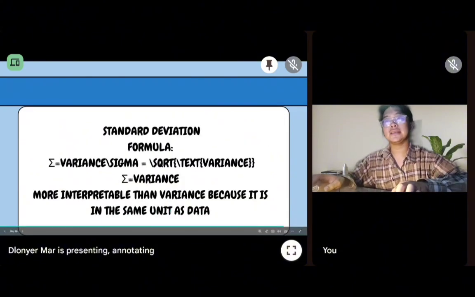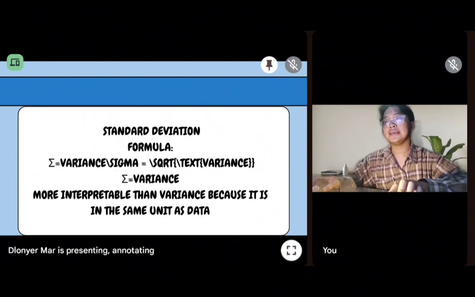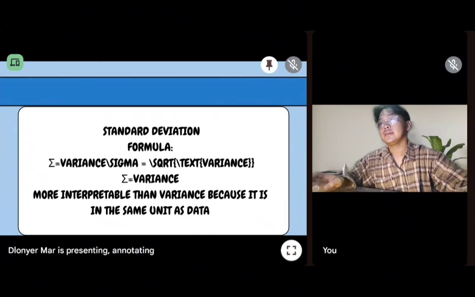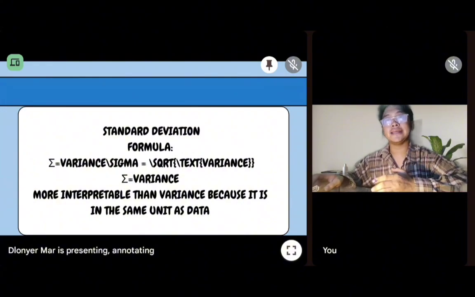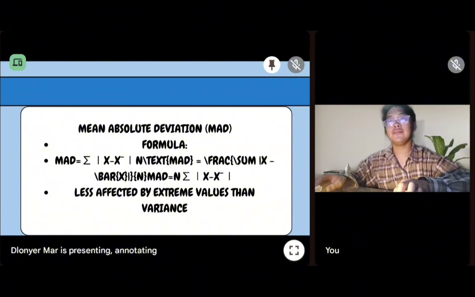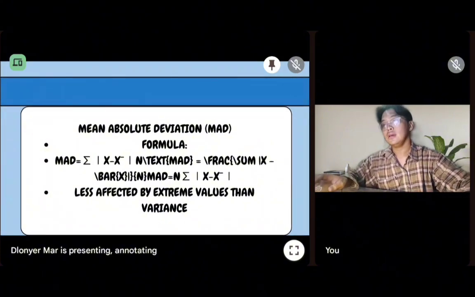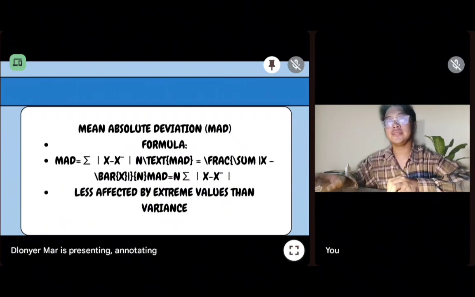So let's proceed to the standard deviation formula. So what is standard deviation? The standard deviation is the square root of the variance. It indicates how much, on average, data points differ from the mean, and it is expressed in the same unit as the data. So next one is the mean absolute deviation, or the MAD. The MAD is the average of the absolute differences between each data point and the mean. It gives a clear, intuitive measure of variability that is less sensitive to outliers than standard deviation.